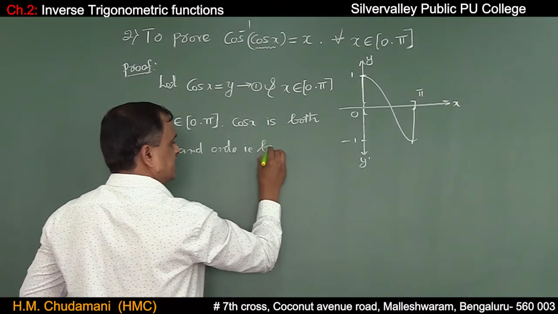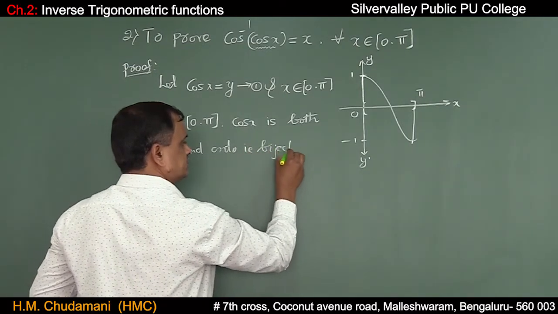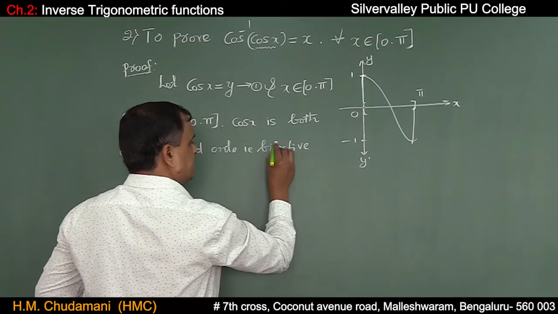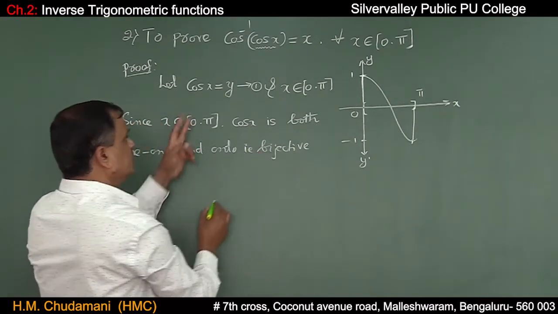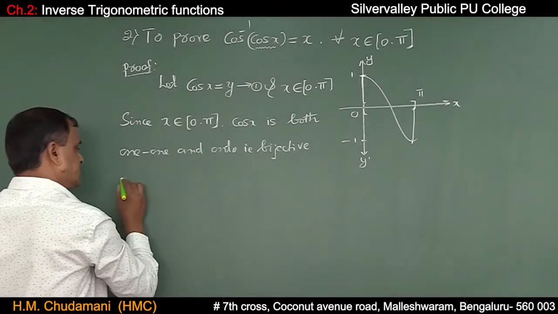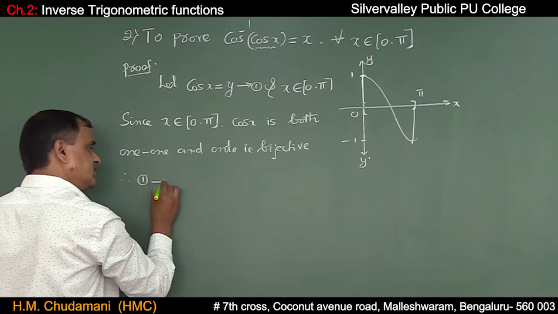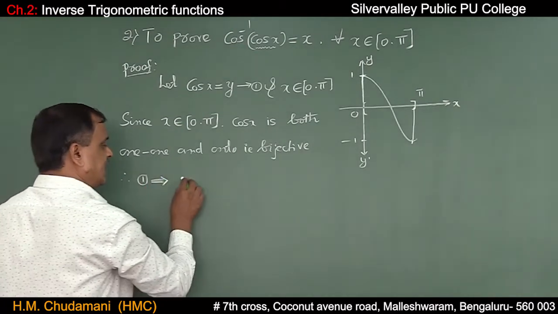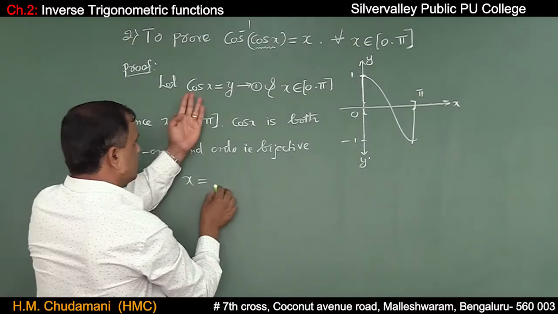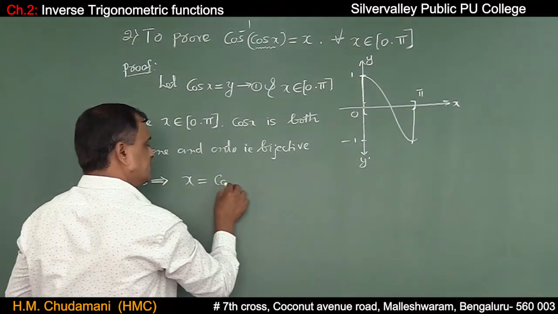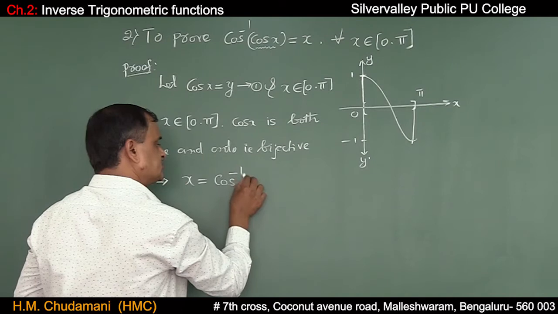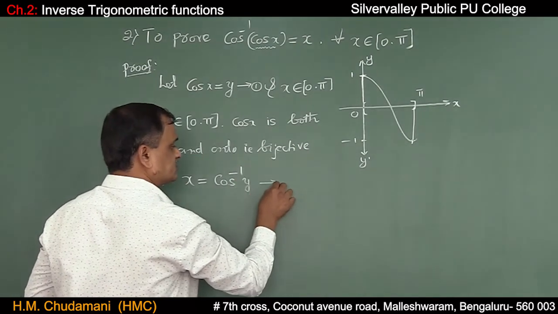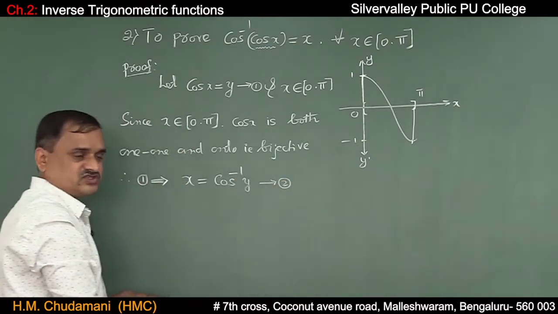That means bijective. Bijective means inverse of cos exists. Therefore, equation 1 can be written as x is equal to, shifting cos to the other side, cos inverse y, say equation 2.